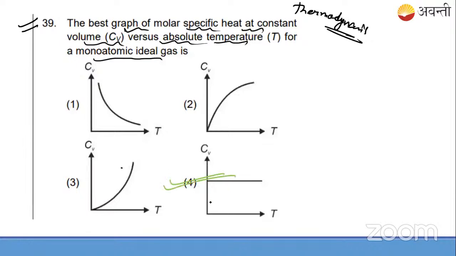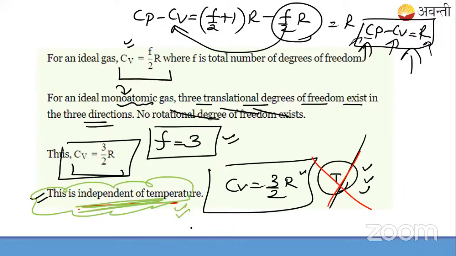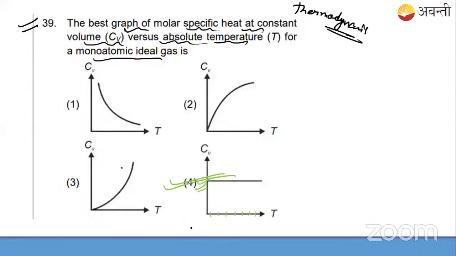It means whatever the value of temperature on the x-axis, Cv is the same for a particular system or the condition or scenario which is given. You understood this? Cv is 3 by 2 R, it is independent of temperature. Yes or no? The answer is D, the graph is D. Let us proceed next.